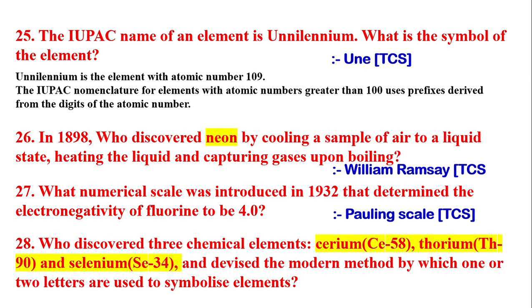Next question is, who discovered three chemical elements, cerium, thorium and selenium, and derived the modern method by which one or two letters are used to symbolize elements? The answer is Jacob Berzelius.